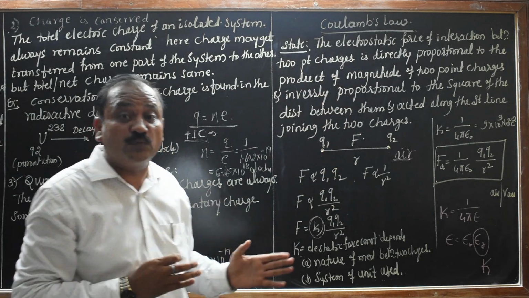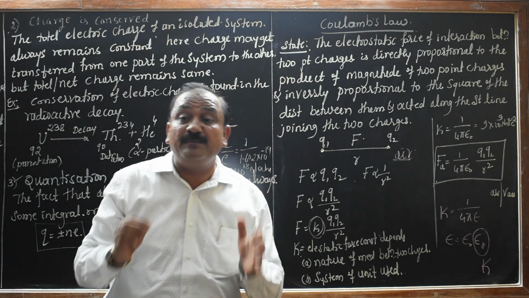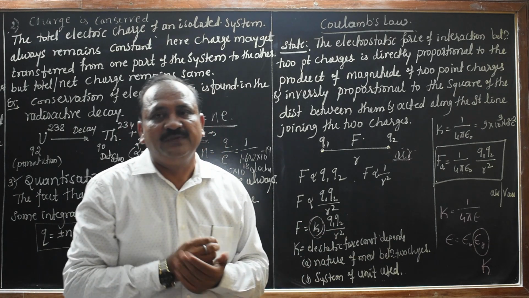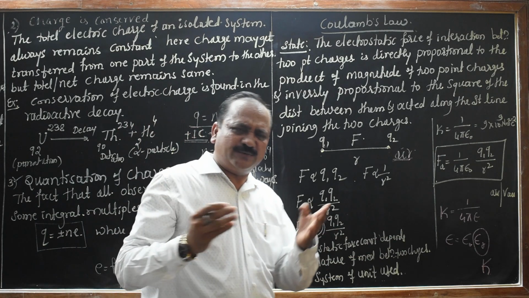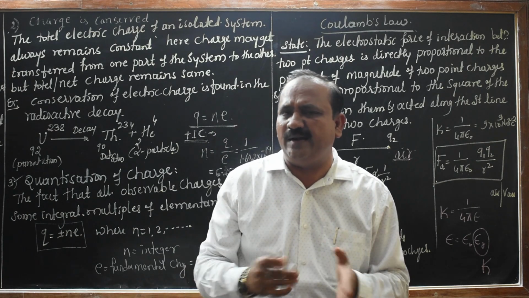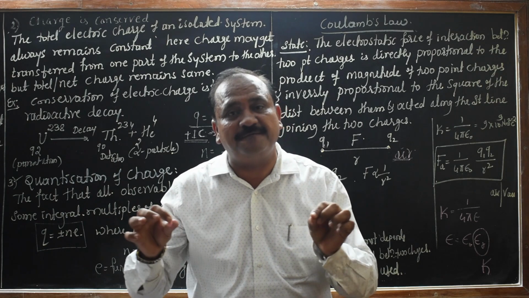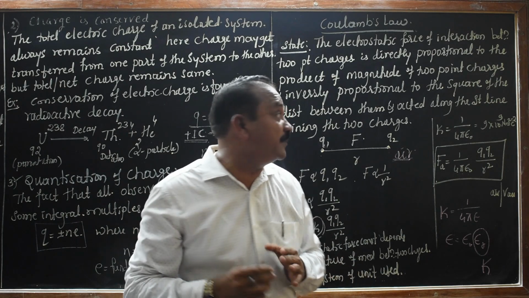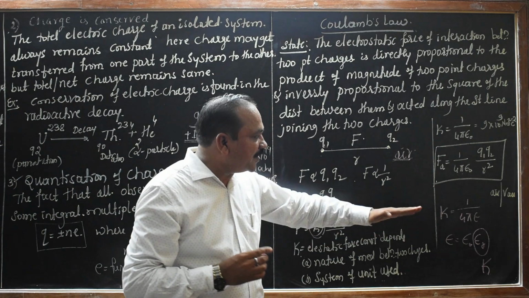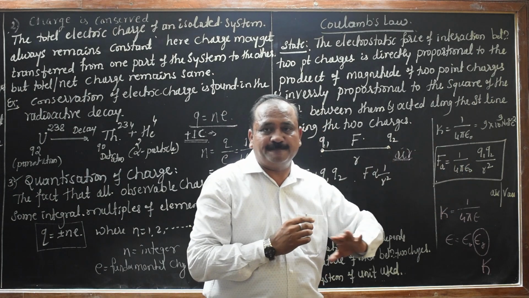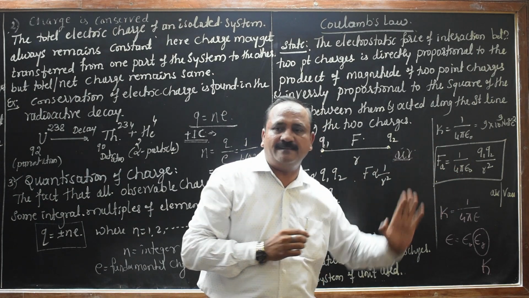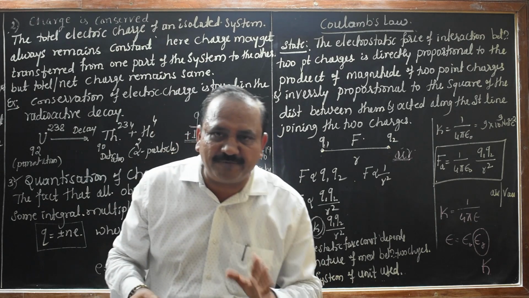In this case, what we are supposed to know is what is meant by permittivity. It's a very simple thing. Permittivity is the easiness to measure the conductivity of the electric field. That's what we call permittivity. So in this case Coulomb's law is the most important factor.